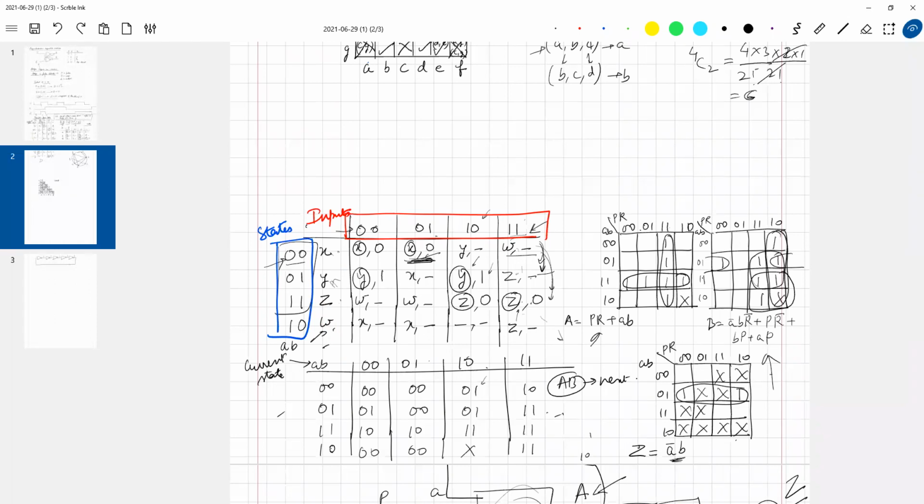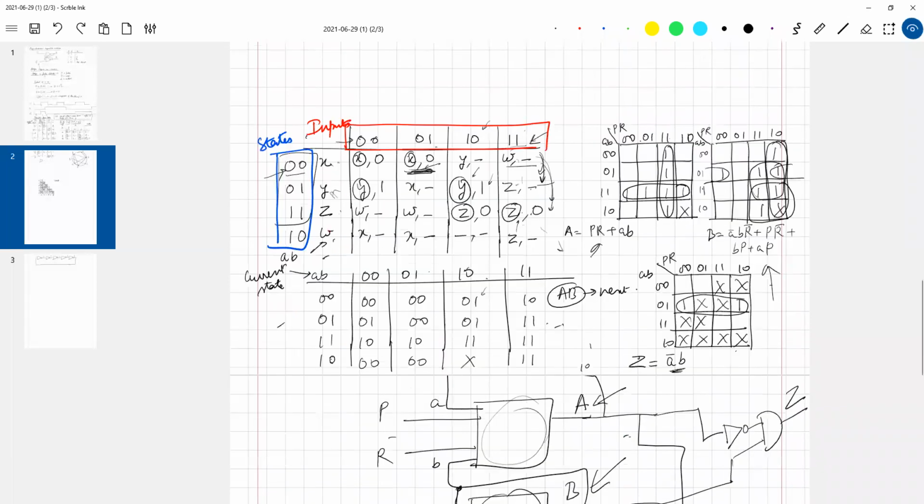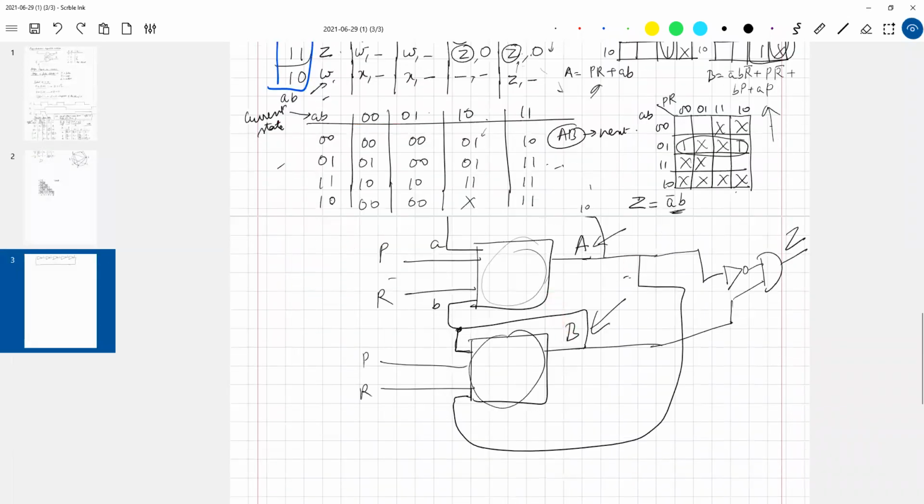Once we do that, we create a new table which contains my current state corresponding to a particular input, then my next state inside the columns corresponding to each of the inputs. Based on that, we found the minimal functions required to implement those states, the two variables which make up my states, A and B, and then finally we found that for Z as well. Then we implemented that circuit with the help of gates, understanding that small a is just a feedback from my capital A.